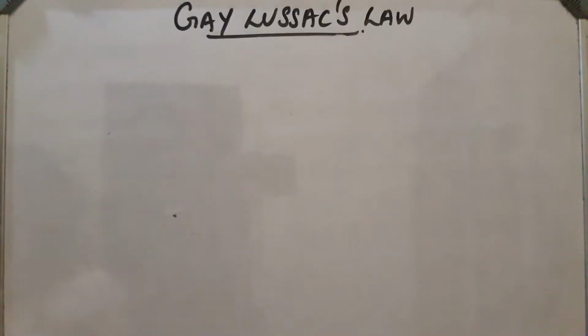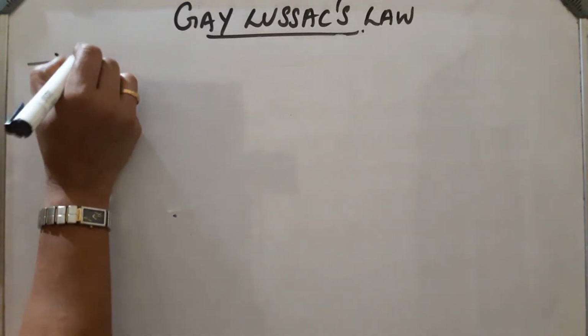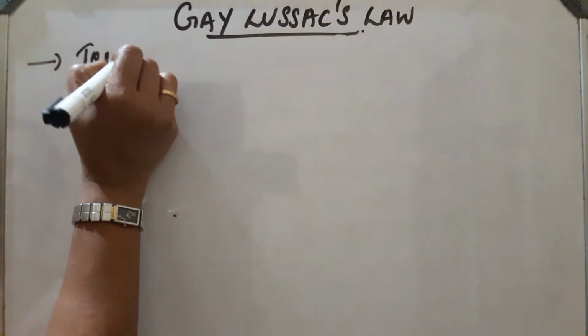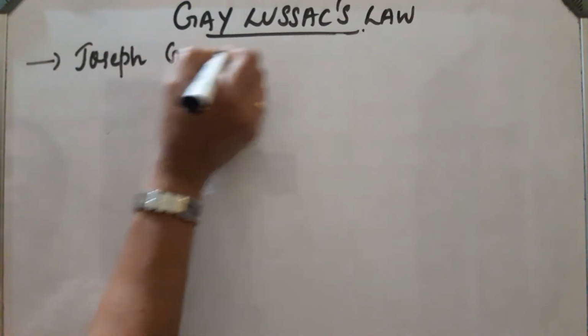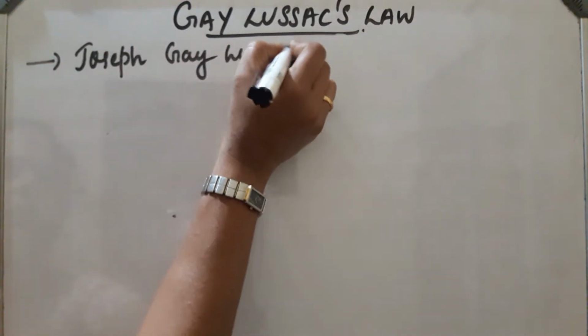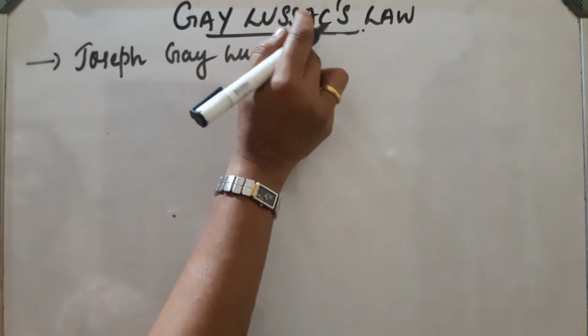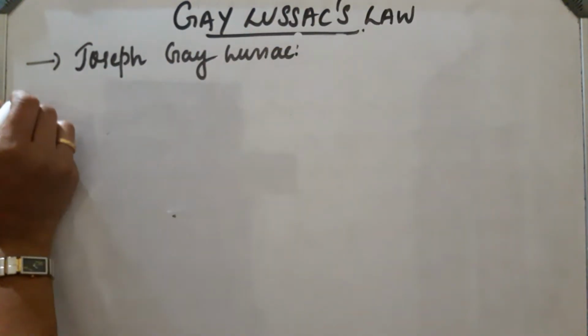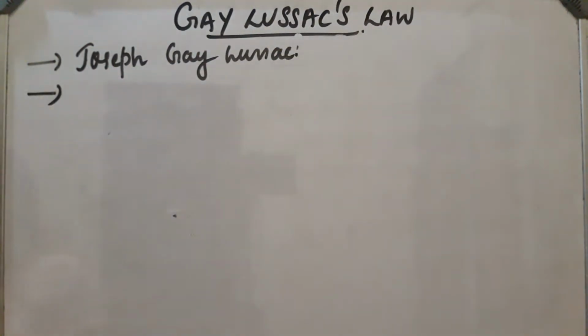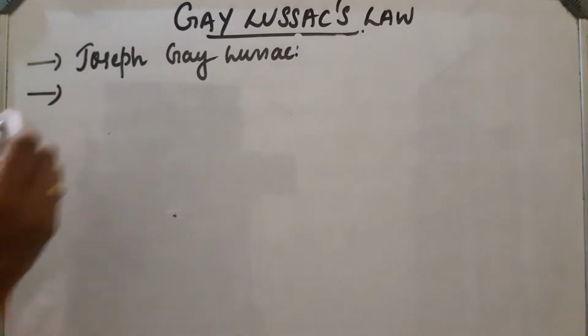Gay Lussac's law. This is a pressure temperature relationship and this was given by Joseph Gay Lussac. So this law is also called Gay Lussac's law. And this law states that at constant volume, the pressure of a fixed mass of a gas is directly proportional to the Kelvin temperature.